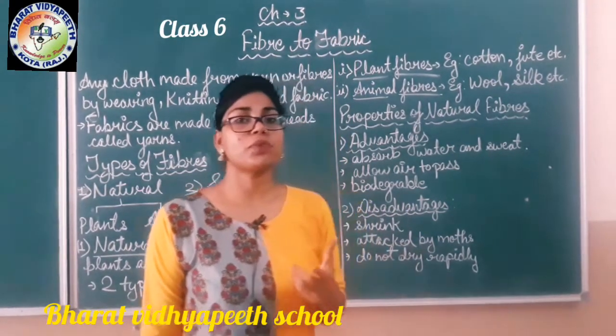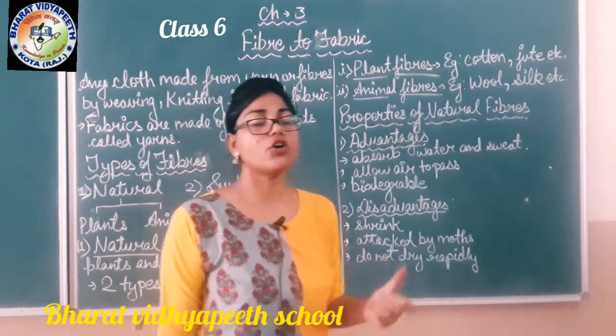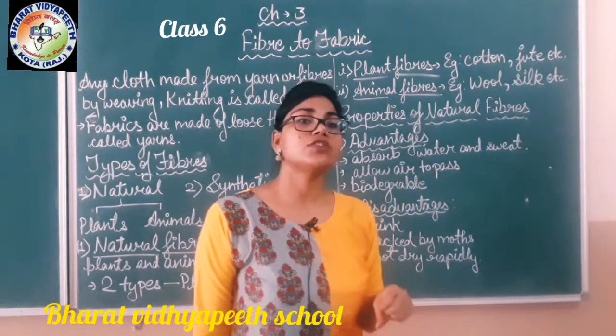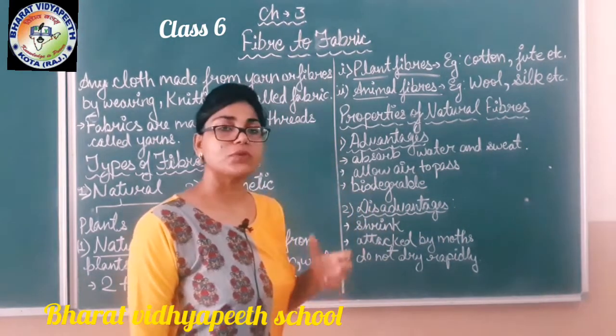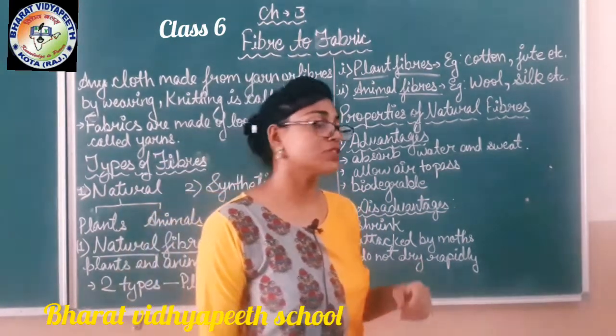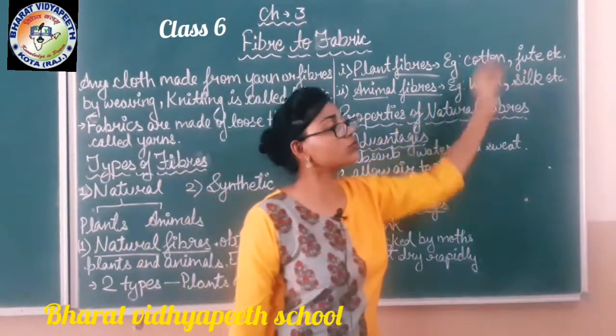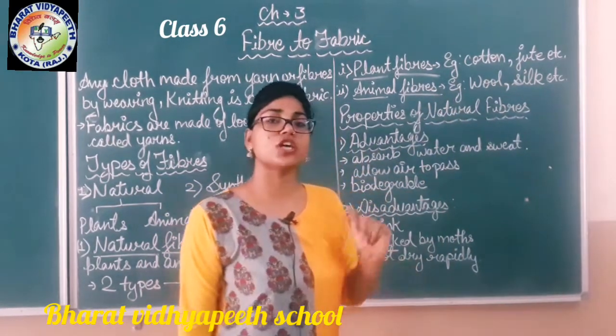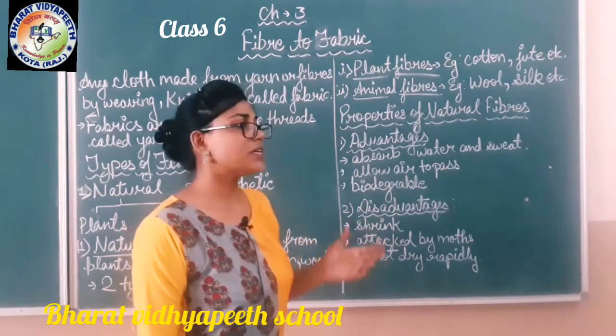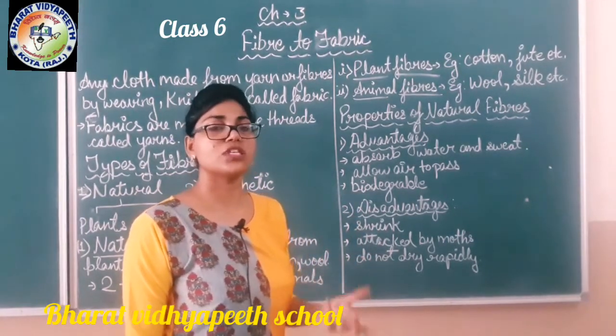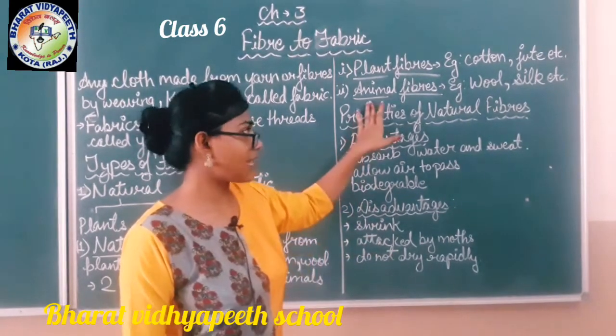Anything we get from a plant is known as a plant product, and a material which we use for making clothes from the plant is known as plant fibers. For example, cotton and jute. Cotton and jute are fibers obtained from plants to make different types of materials for clothing and other things. Second is animal fibers.